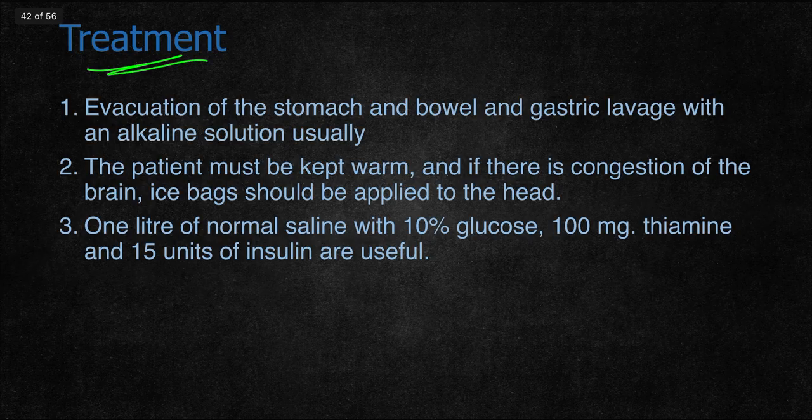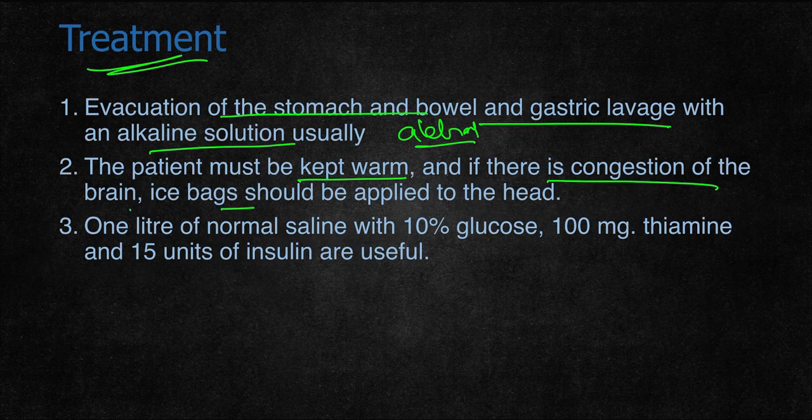Coming to treatment of alcohol poisoning, first is evacuation by stomach and bowel wash, gastric lavage with alkaline solution, to remove the alcohol. The patient must be kept warm, and if there is congestion of the brain, ice bags should be applied to the head. One liter of normal saline with 10% glucose, 100 mg of thiamine, and 15 ml of insulin are useful.